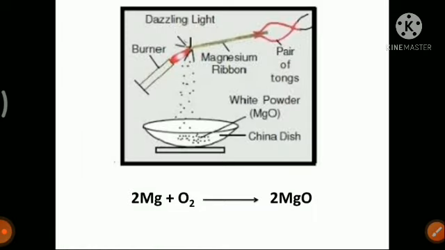So when magnesium ribbon is burnt, what do we see? Whenever we bring it in contact with fire, the magnesium ribbon will start to burn and give a white light.